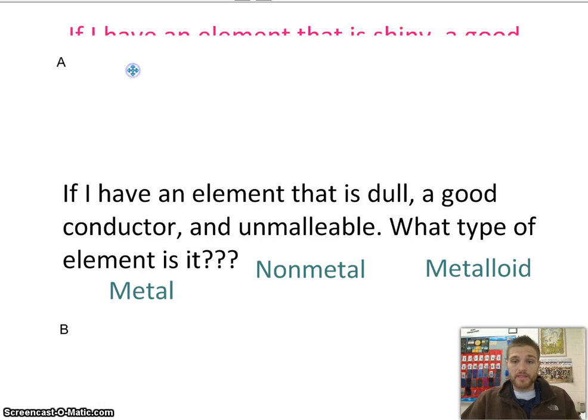Now, if I have an element that is dull, a good conductor, and unmalleable, what type of element is it? You're right, totally right, a metalloid. Dull is a nonmetal property, good conductor is a metal property. So since I have both, it's not a metal or a nonmetal, it's a metalloid because it has properties of